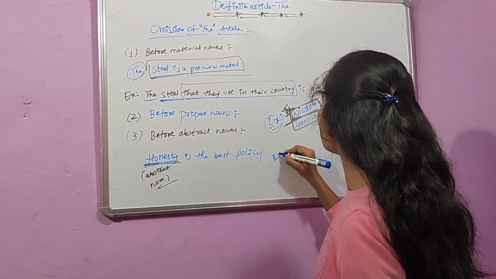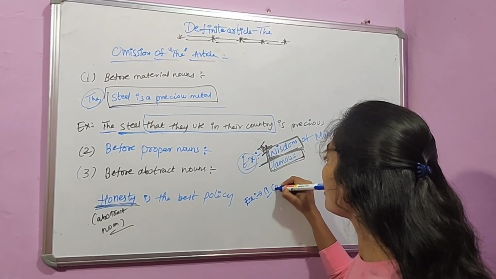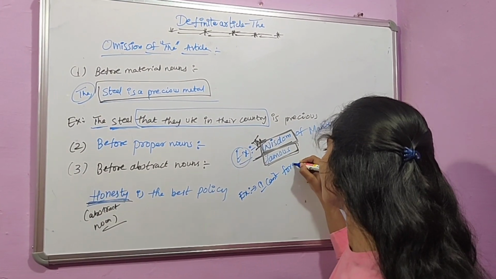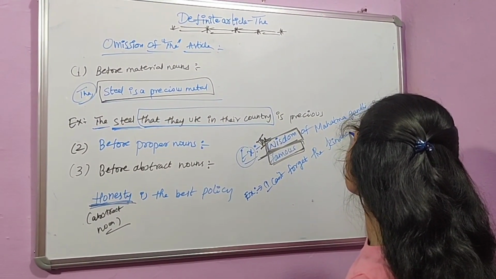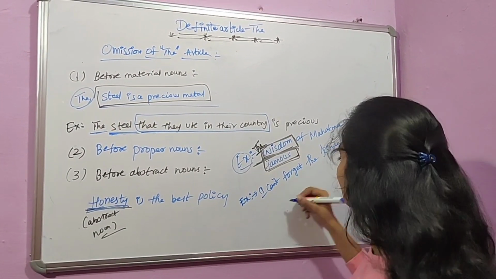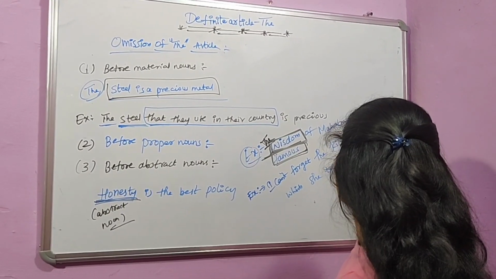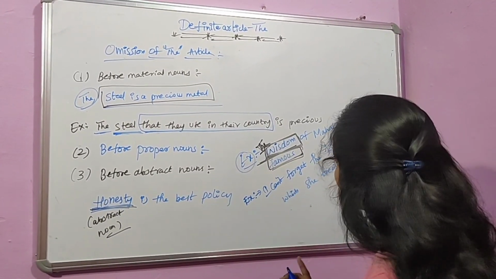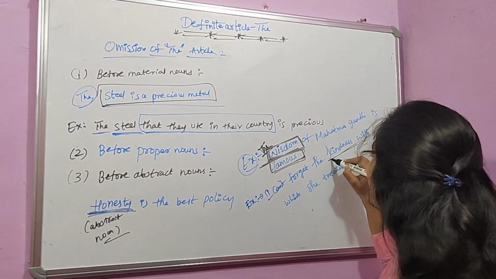And another example is, I can't forget the kindness with which she treated me. Here if you observe, the kindness is an abstract noun.